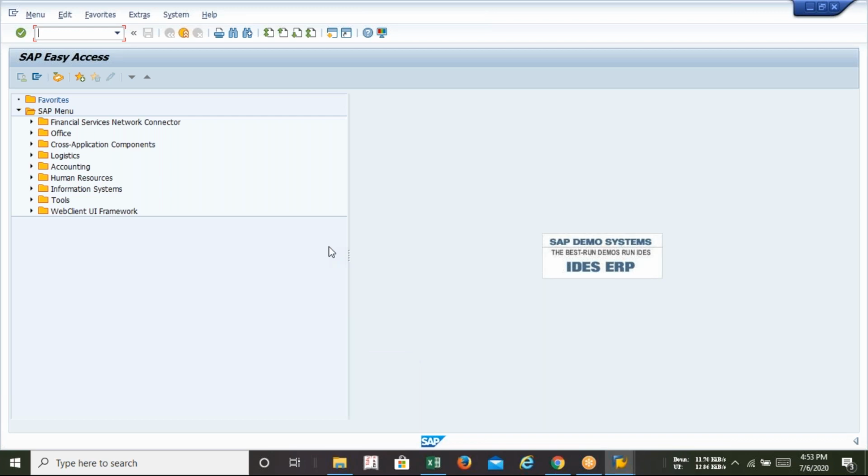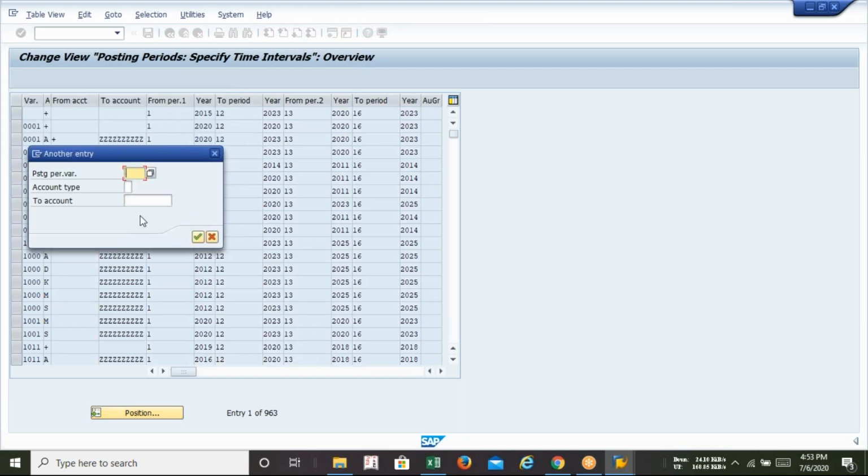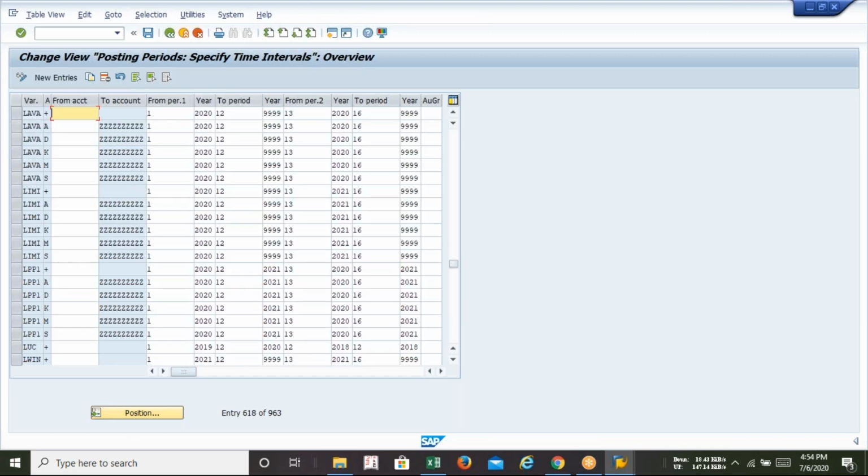So guys, just tell me one thing: will the copy option be the best, or will we be creating a new one? Say for example, we'll put the T code. I have another company code like HULM. So what are we supposed to do? Create the entry or just copy from Lava? I mean, what will you people be doing?